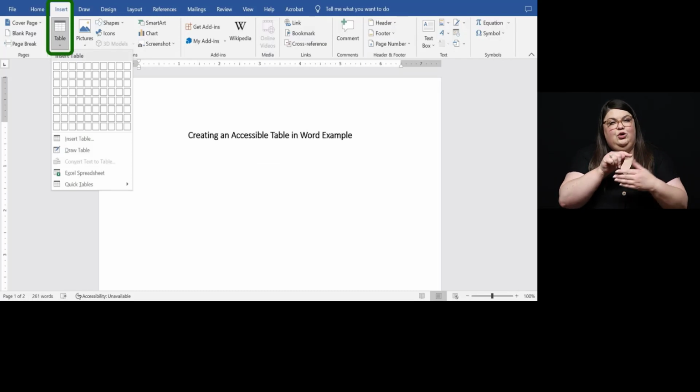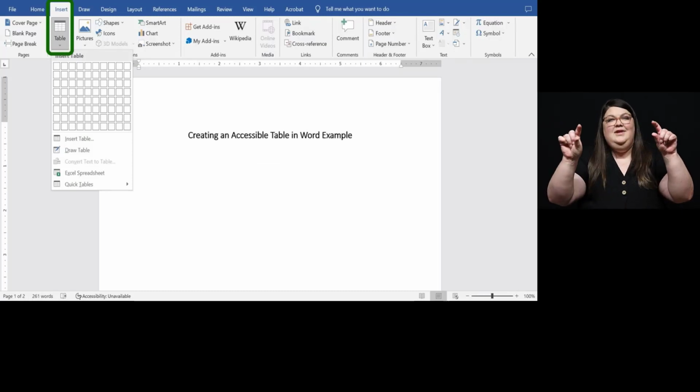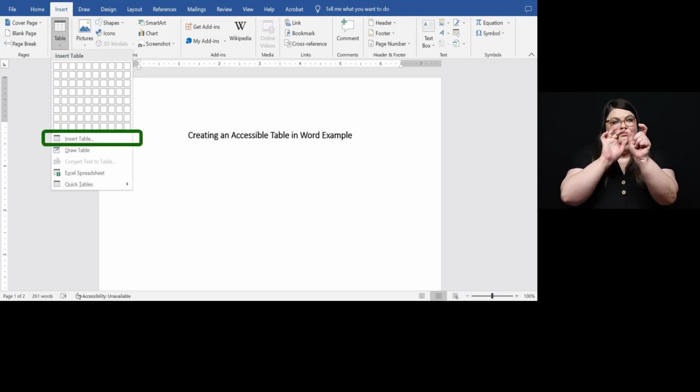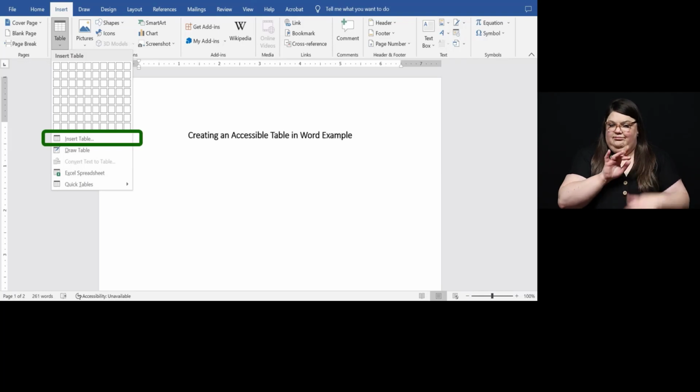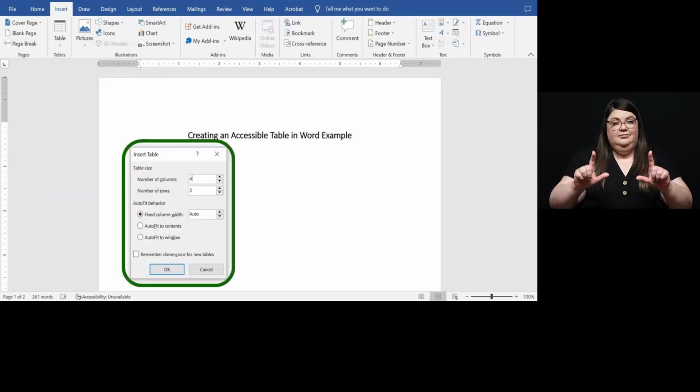Locate the Insert Table tool. This table tool is located in the navigation bar within the Insert tab. Once the Insert tab is selected, locate the Insert Table tool under Tables. Select Insert Table. The Insert Table window will appear. Under Table Size, select the number of columns and rows that you want.